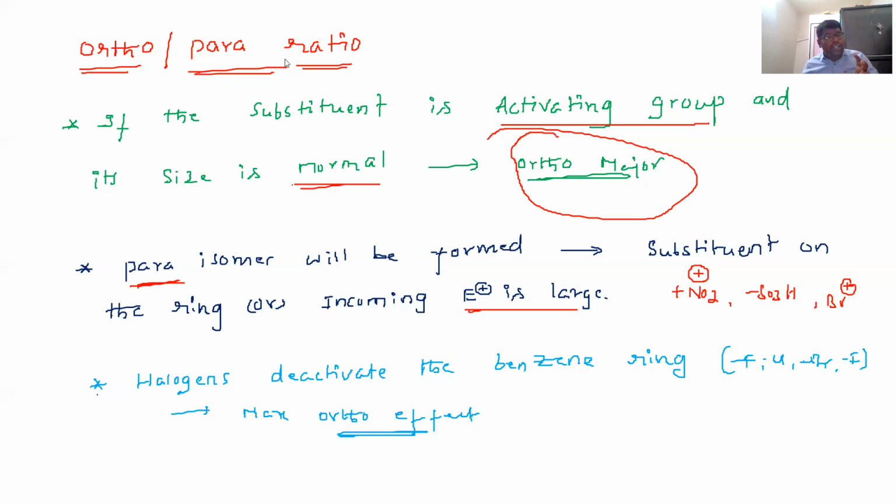And one more important point: halogens are deactivating the benzene ring, like fluorine, chlorine, bromine. Definitely the maximum percentage of ortho product will be formed. So nil for para here. Nil for the para position means 0% when the substituent on the benzene ring is from the halogen family and it undergoes electrophilic substitution. I will explain one by one.